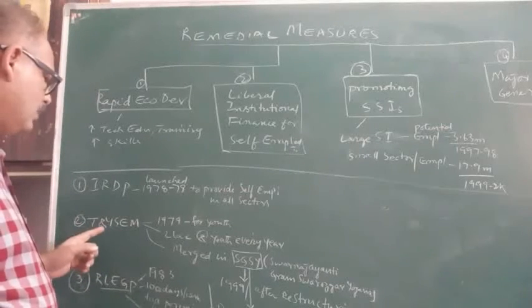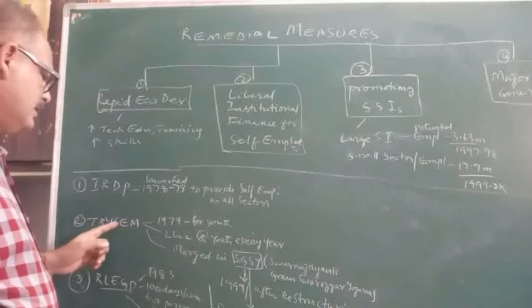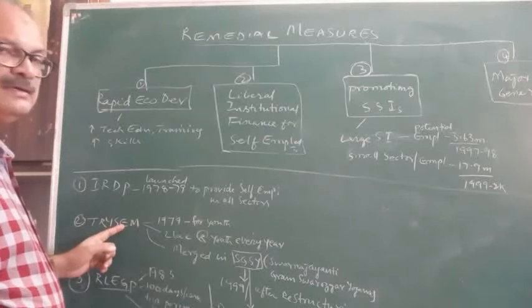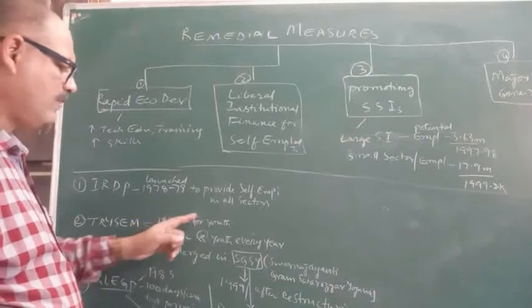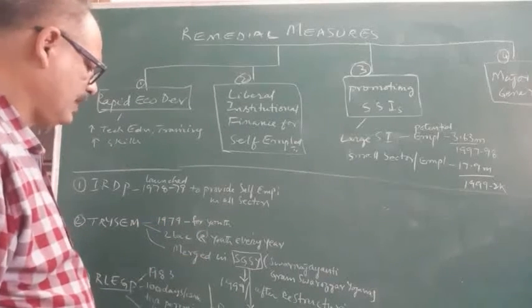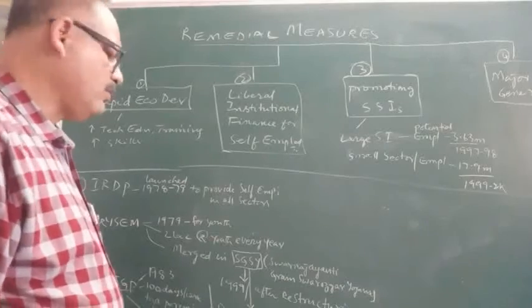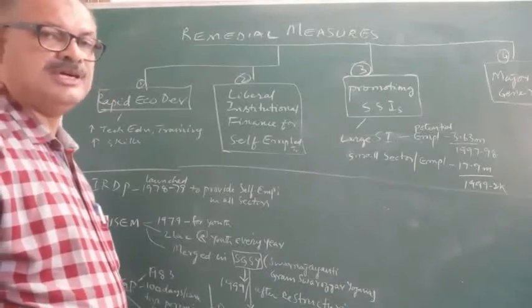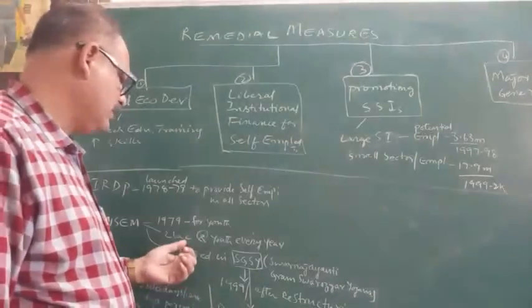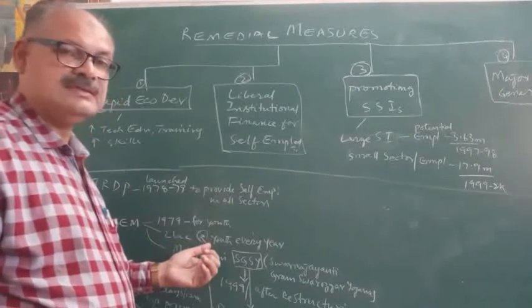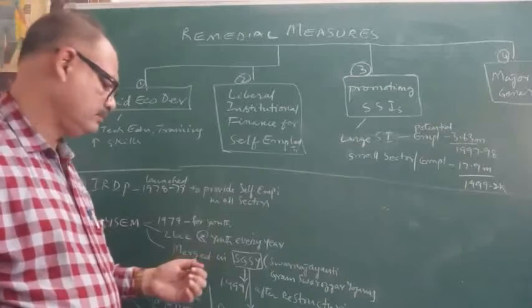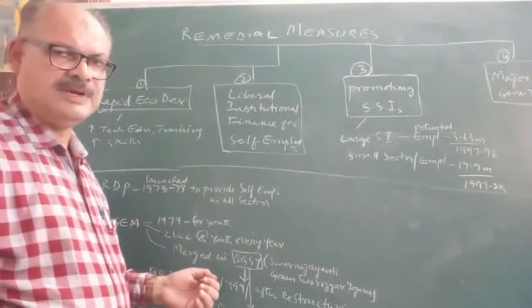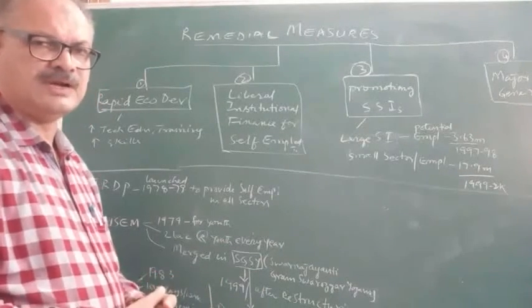Next, TRYSEM, training of rural youth for self-employment. This program was launched in 1979 for rural youth. And the objective was to create 2 lakh jobs for rural youth every year. This was a good objective of the government.